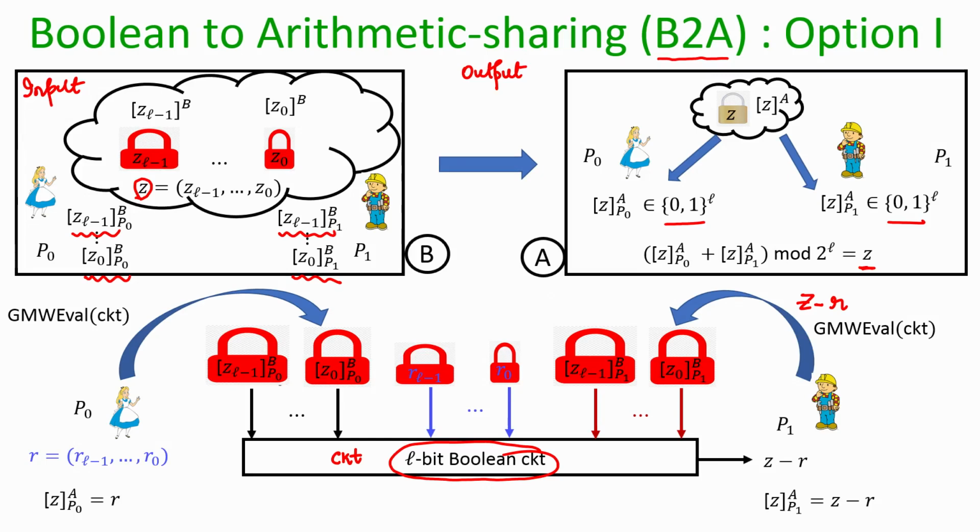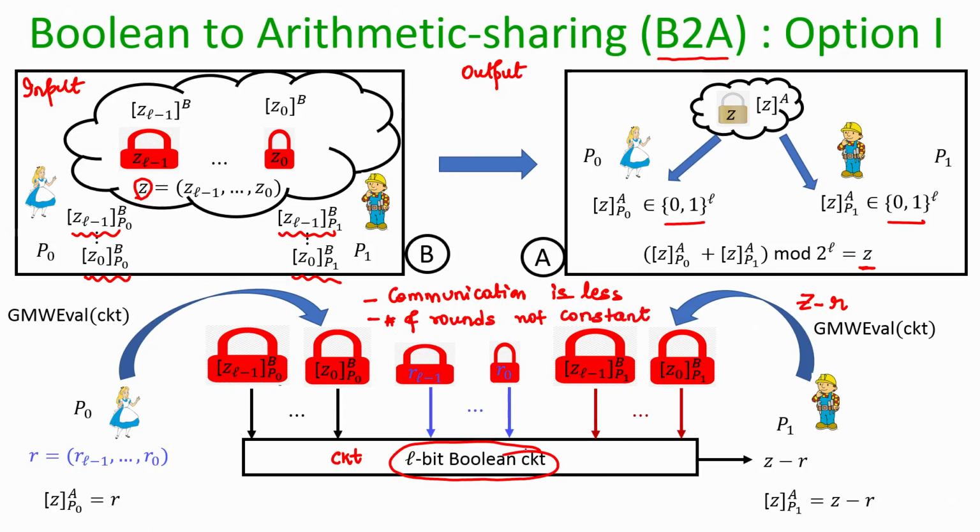So, in this option, in this conversion from Boolean to arithmetic sharing, the communication overhead is less, but the number of rounds is not constant. So, why is the number of rounds not constant?